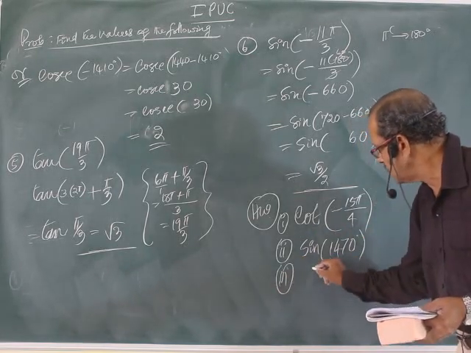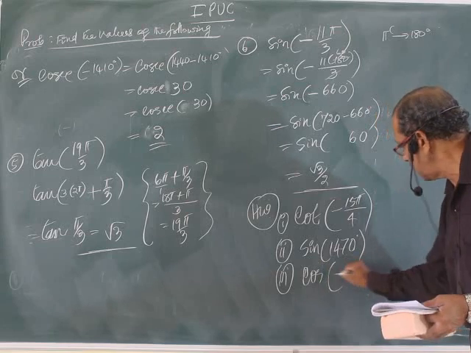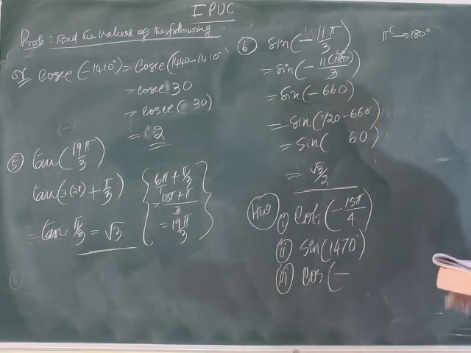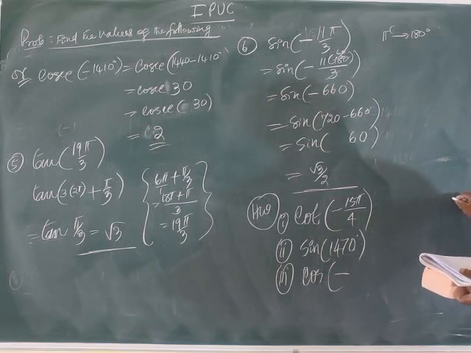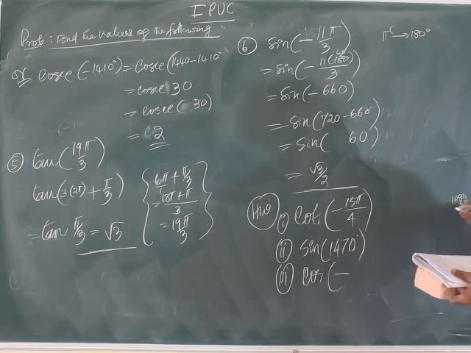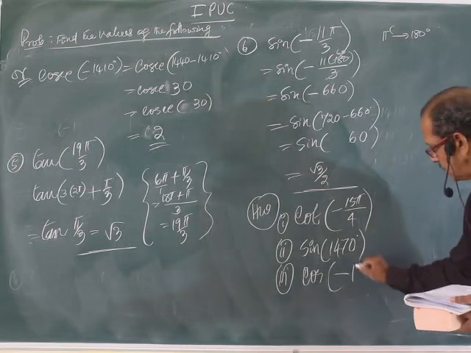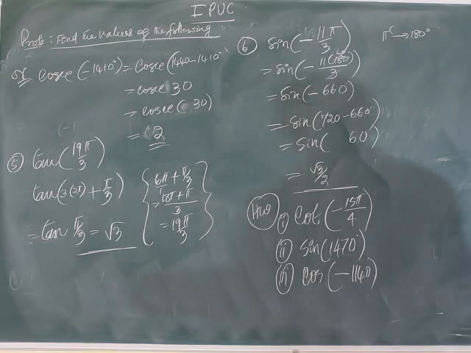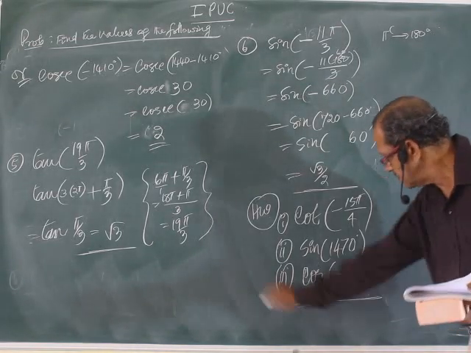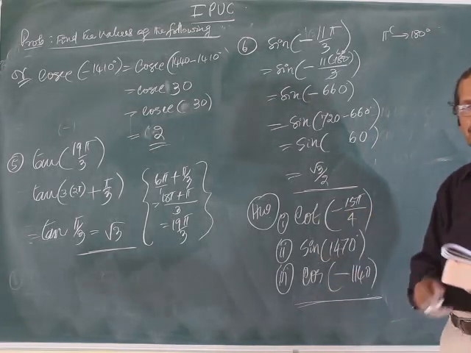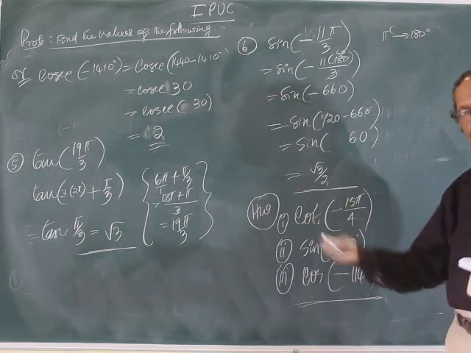Third, cos of minus 1140. Enough. For you to work out at home, convert these into degree, then find. Okay, no problem.